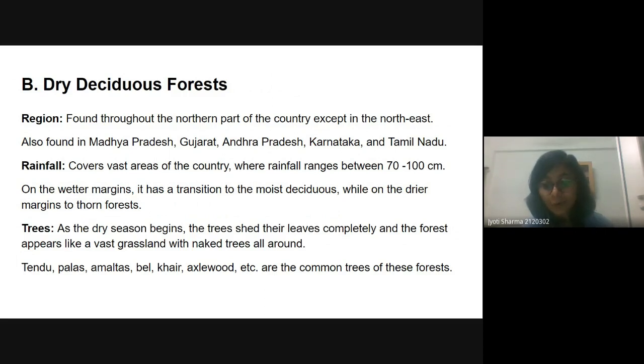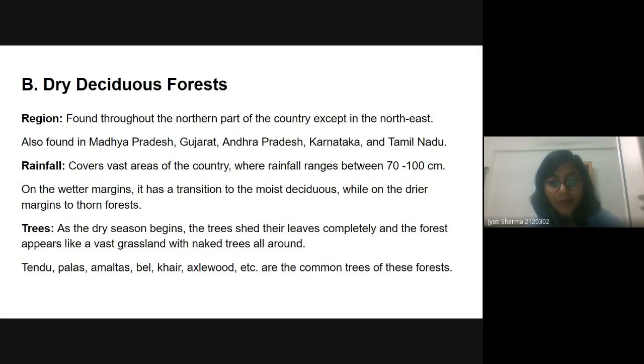So most of the forests are tropical. Second, most of the forests are deciduous, not evergreen. The third is whether it is moist deciduous or dry deciduous. So in the majority of India, we have dry deciduous forest at most. Here also we can see that they are found throughout the northern part of the country except the northeast. They are also found in Madhya Pradesh, Gujarat, Andhra Pradesh, Karnataka, and Tamil Nadu, and cover a vast area of the country where rainfall ranges between 70 and 100 centimeters.